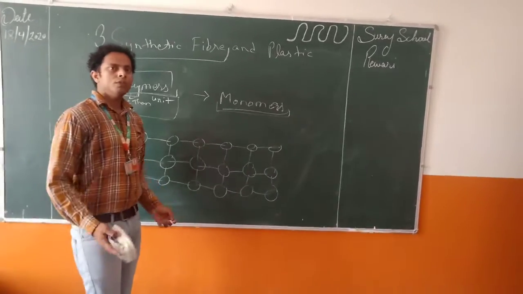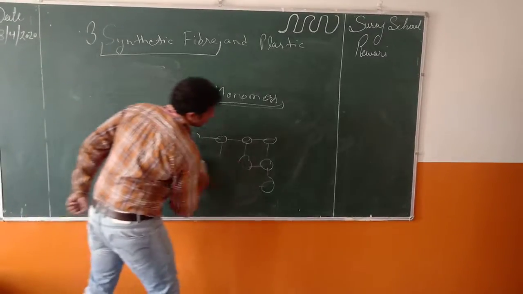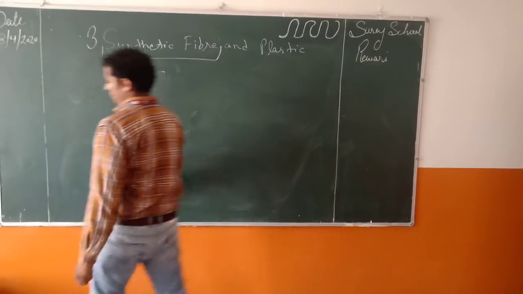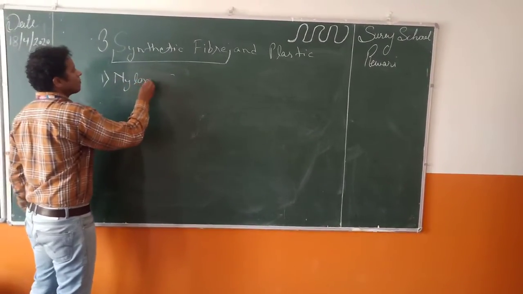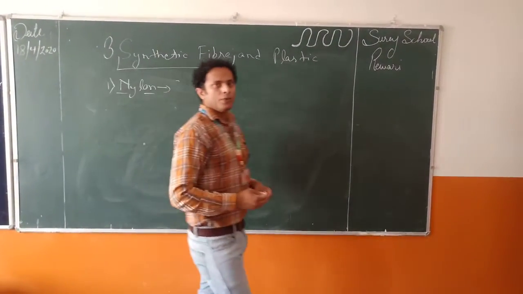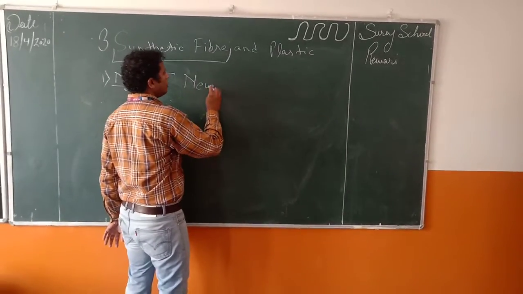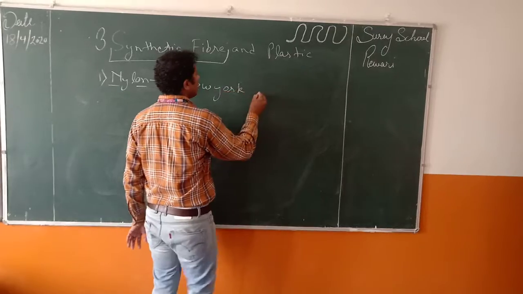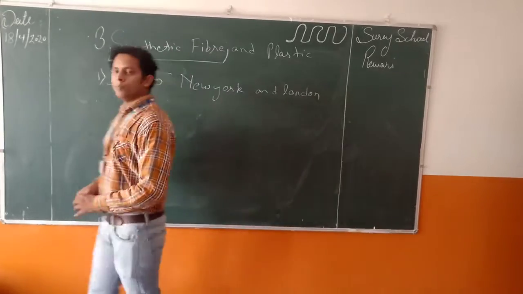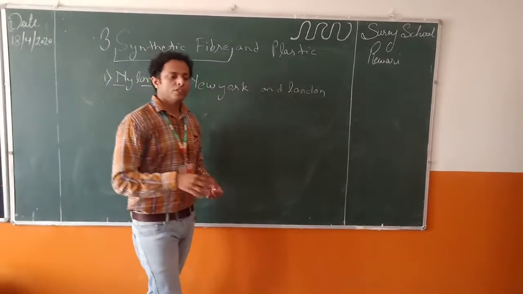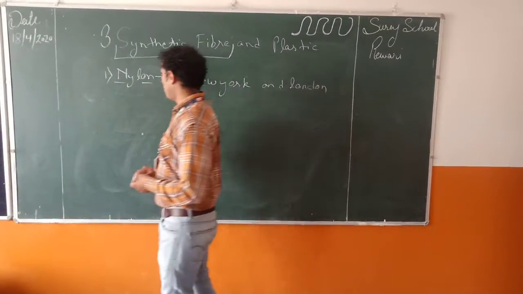Now we will study the types of synthetic fiber. The first synthetic fiber is nylon. This is the first synthetic fiber which was made by humans. Its name nylon is because of the two cities, New York and London. It gets its name from the two cities because the first distribution of this synthetic fiber started in New York and London, so it is named nylon.